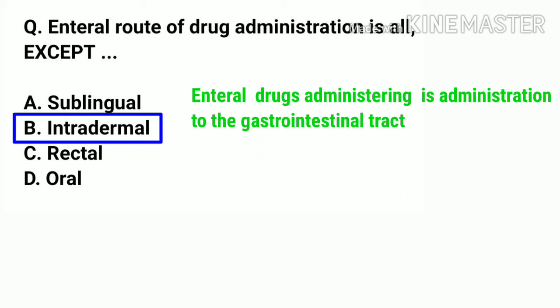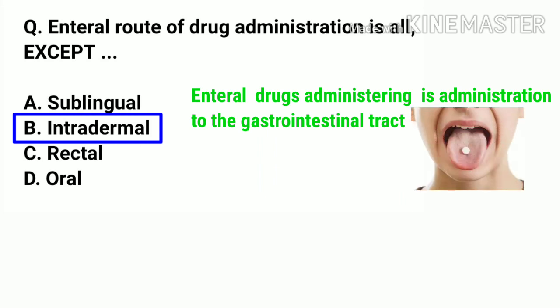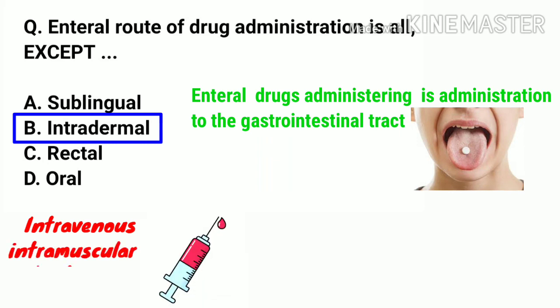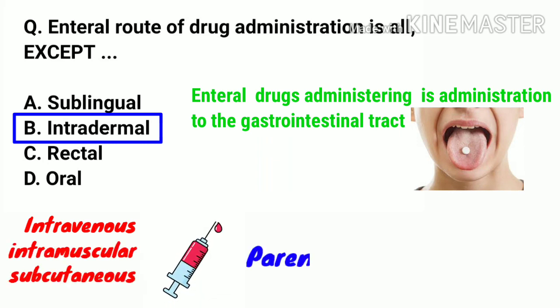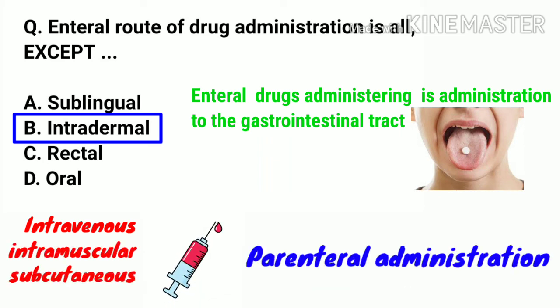Enteral administration includes oral, sublingual, and rectal. So, except enteral route of drug administrations are other routes of drug administration than the alimentary canal, like intravenous, intramuscular, and subcutaneous, and they are called parenteral administrations.